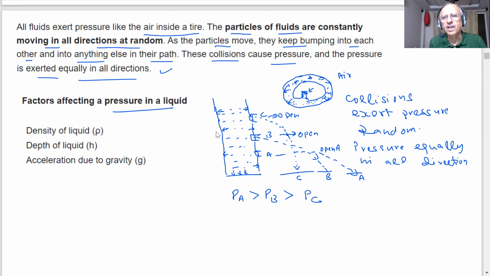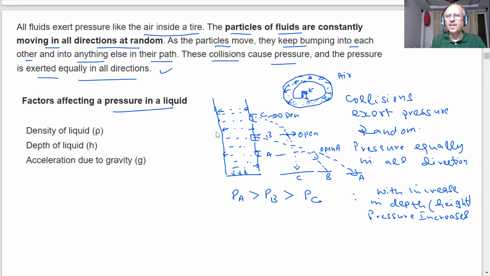That means, student, with increase in depth, which I am saying the height, the pressure increases. Does it increase? Yes, sir.